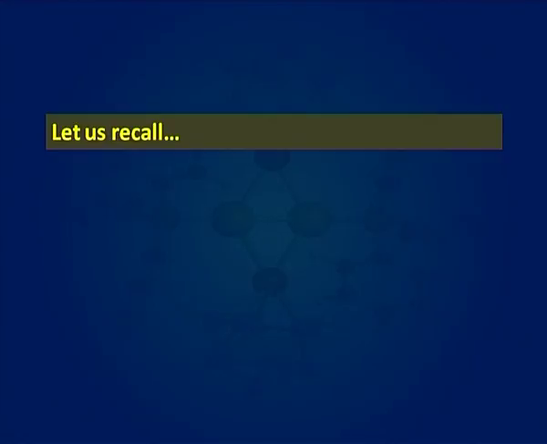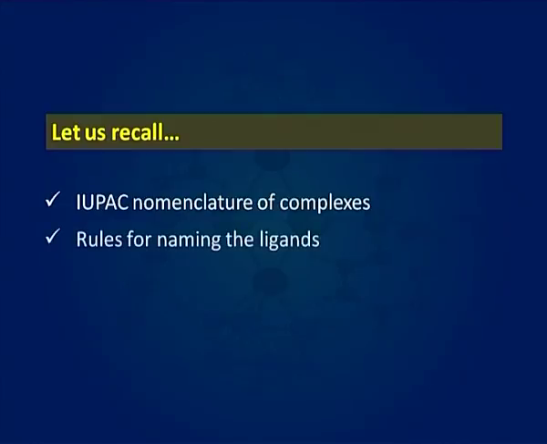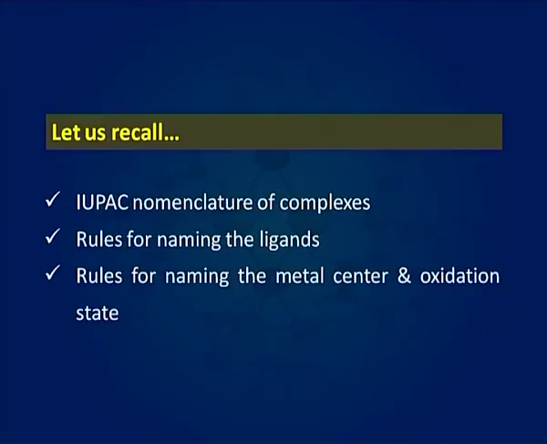Nomenclature is a very important aspect in coordination chemistry and is based on recommendations of the International Union of Pure and Applied Chemistry, that is IUPAC. In the last lecture, we discussed IUPAC nomenclature of complexes, rules for naming the ligands, and rules for naming the metal center and oxidation state.